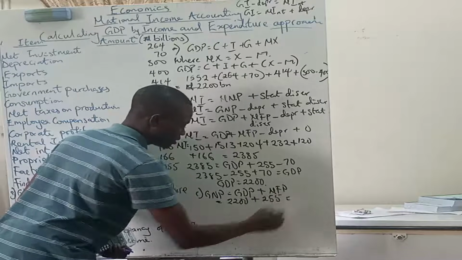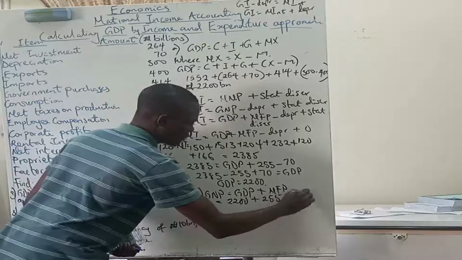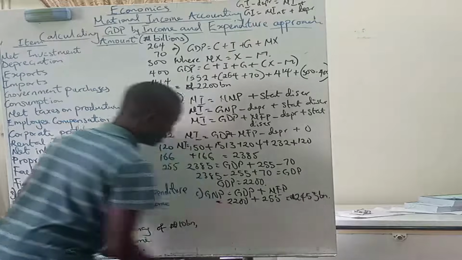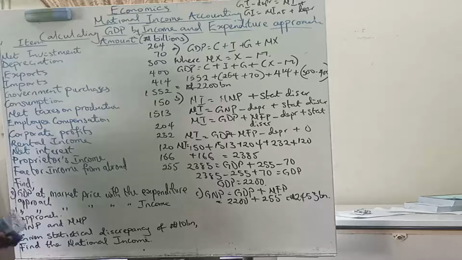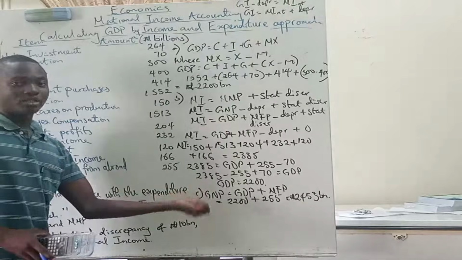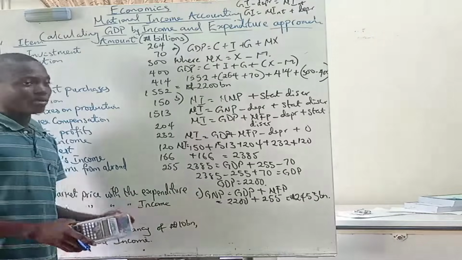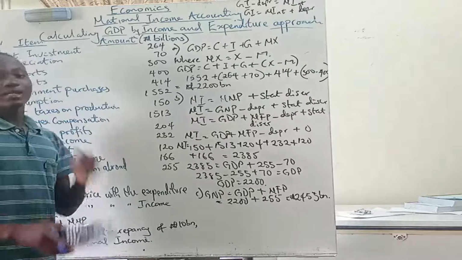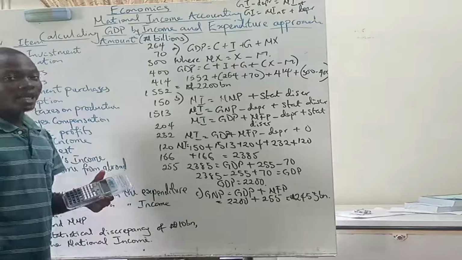255, and this is going to give us 2,455 billion naira. Wow, this is a lot of money. Okay, now there is a gist here. GNP is greater than GDP in this particular question, which is trying to tell us that the income that Nigeria is generating from US is greater than what it is paying to US citizens in the country.